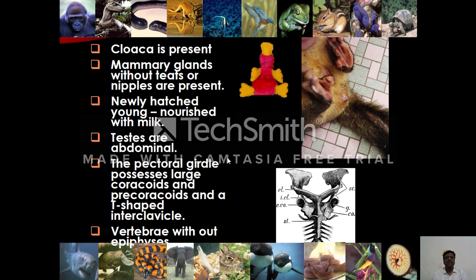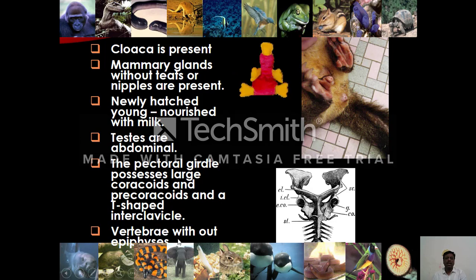Mammary glands are present without any teats or nipples. Newly hatched young ones are nourished with the help of milk. Testes are abdominal; they are present inside the abdomen. The pectoral girdle has well developed coracoids, precoracoids and a T-shaped clavicle; interclavicle is present.